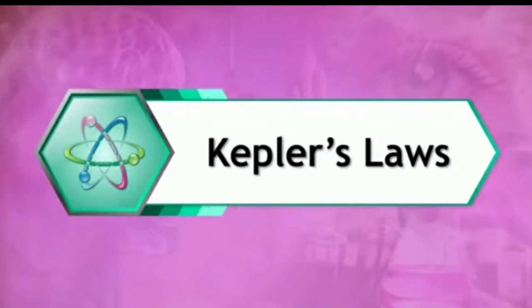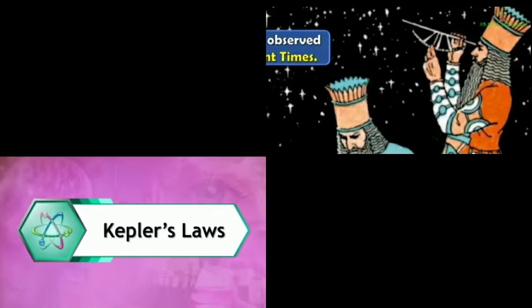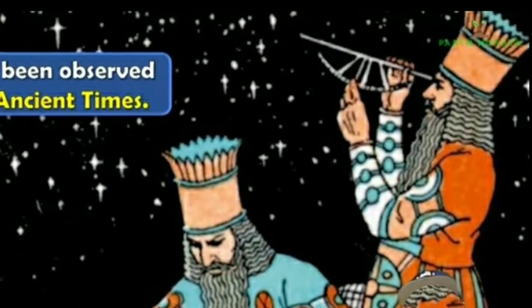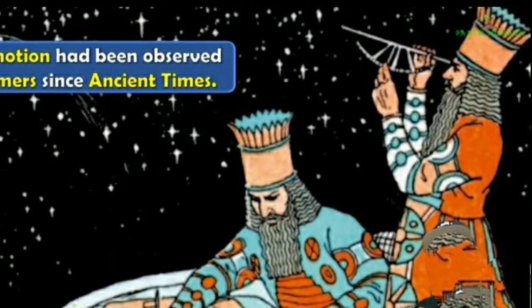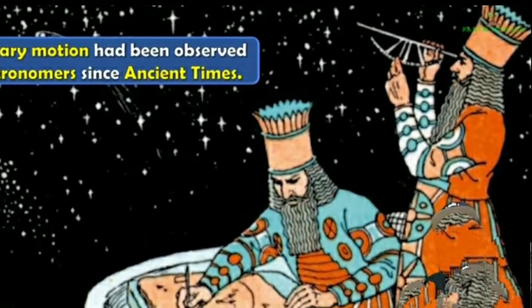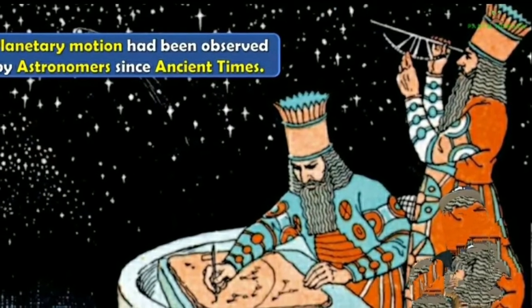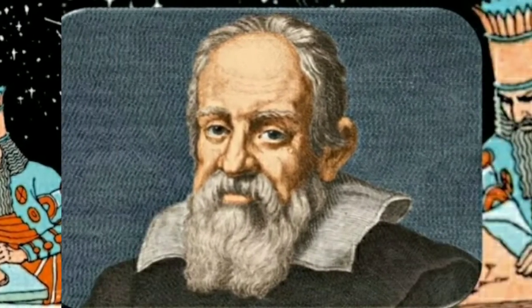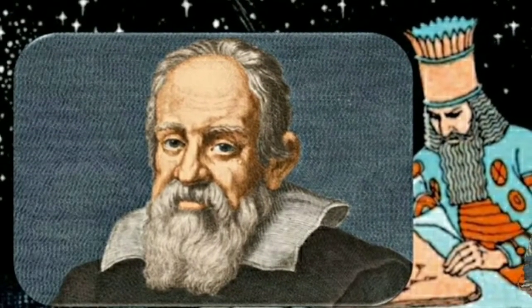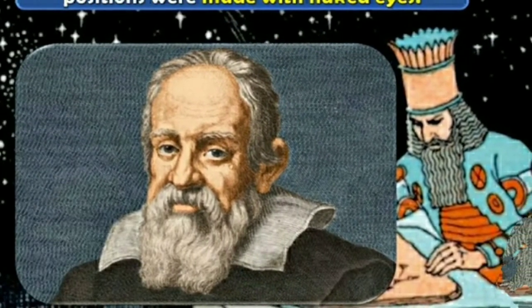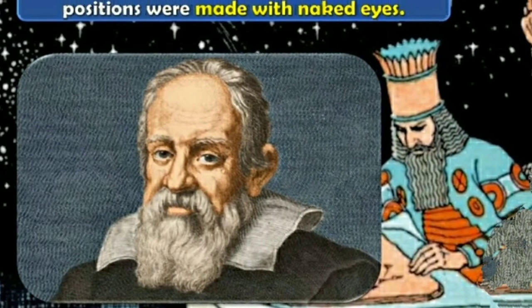Children, let us learn about Kepler's laws. Planetary motions had been observed by astronomers since ancient times. Before Galileo, all the observations of planets' positions were made with the naked eye.